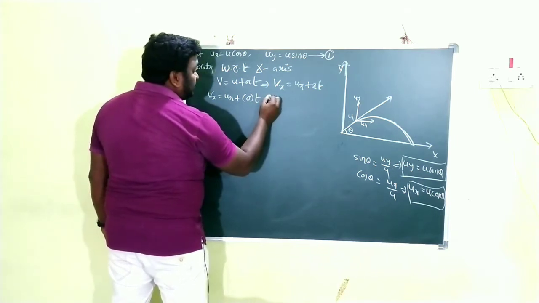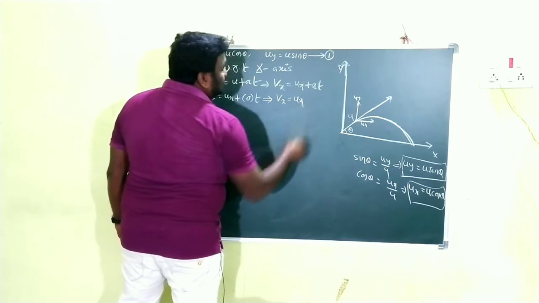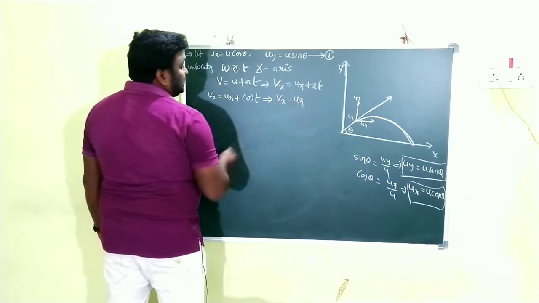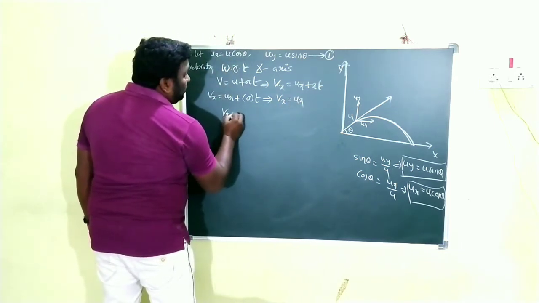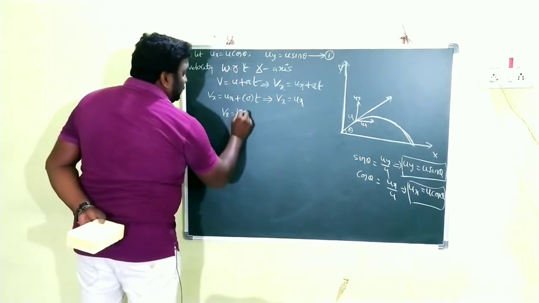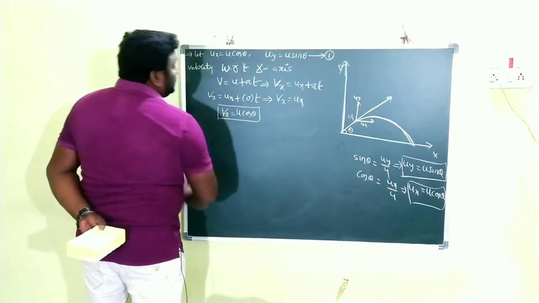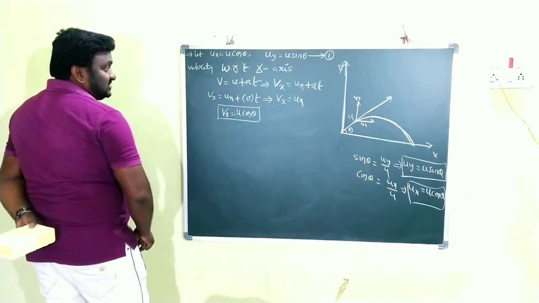That means here Vx is equal to ux. And what is the ux value? I clearly explained. ux is equal to u cos theta. So Vx is equal to u cos theta. Clear? This is the velocity with respect to the x-axis.